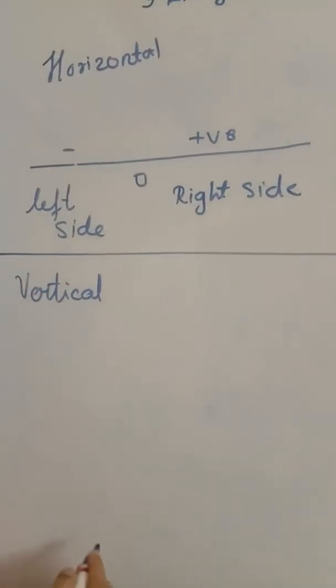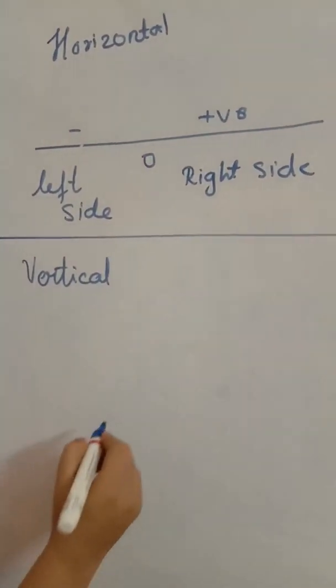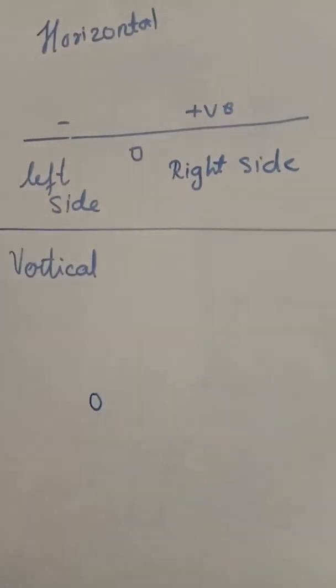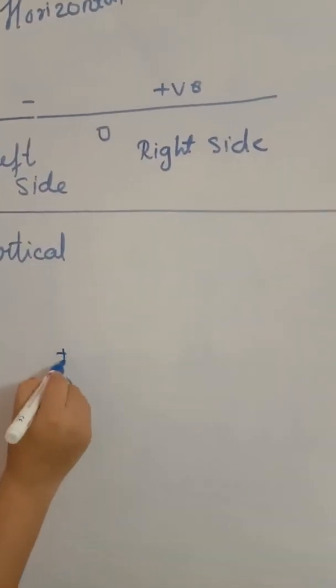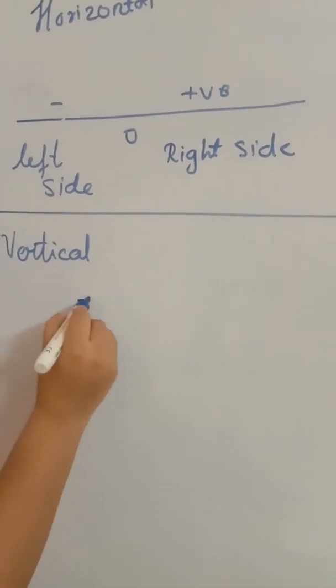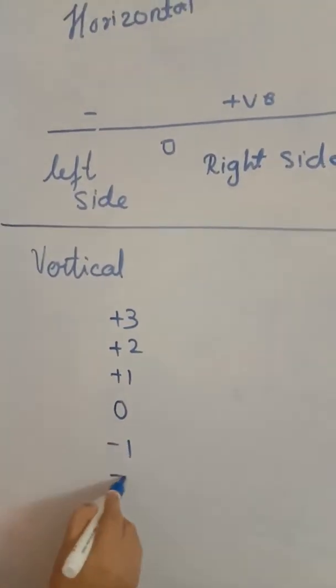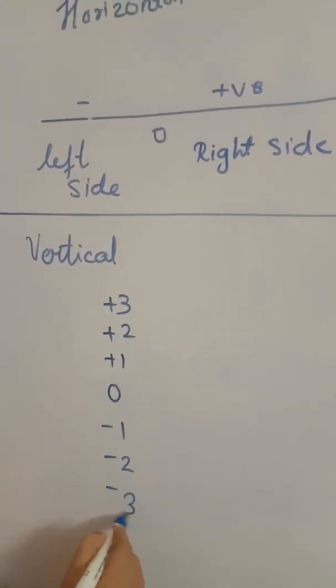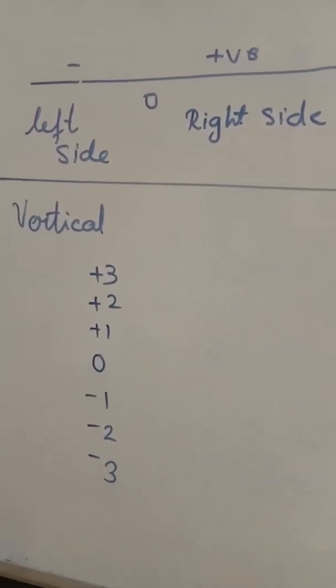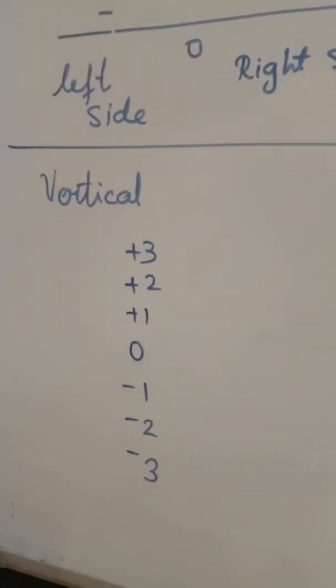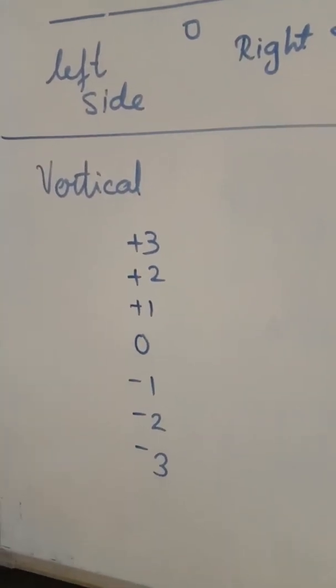If you are representing it in a vertical way, then 0 will remain at the center. Positive numbers are written at the upper side and negative numbers are written at the downward side. Now in lifts and all you can see these examples. And anywhere else?